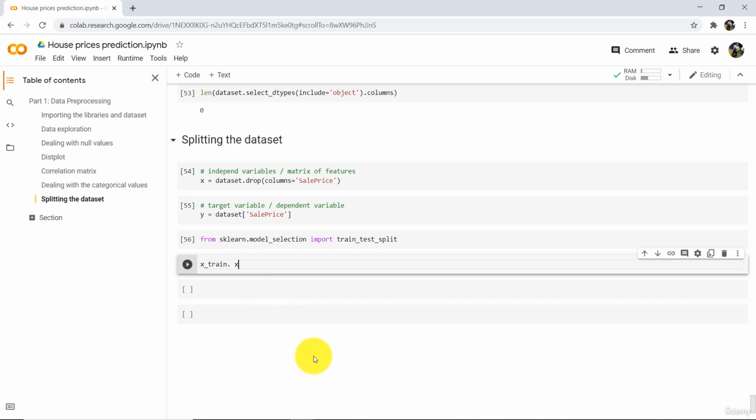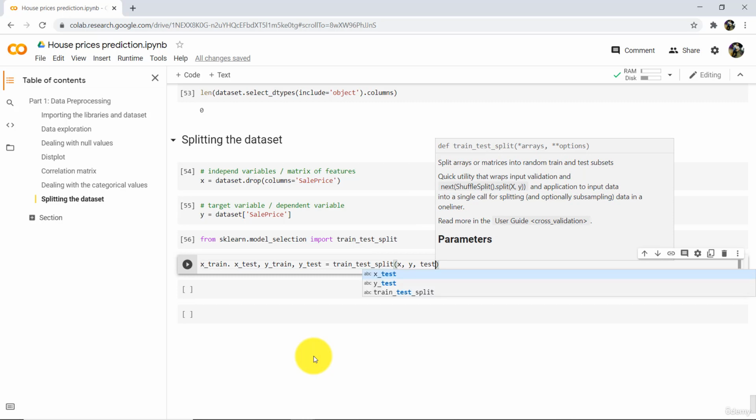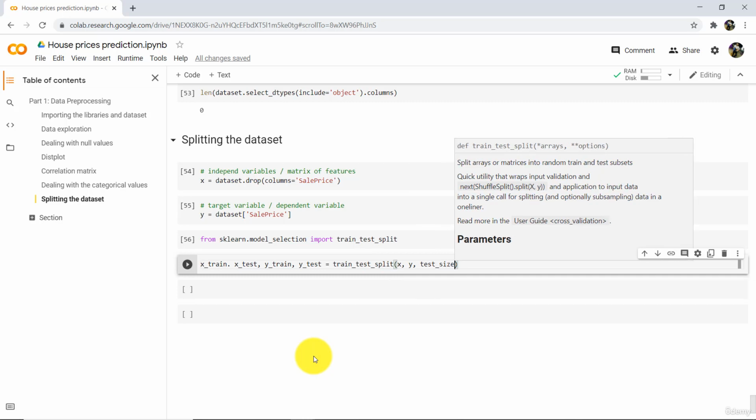X_train, X_test, y_train, y_test is equal to, use this class train_test_split, and in parentheses specify x and y. After that specify the test size 0.2.